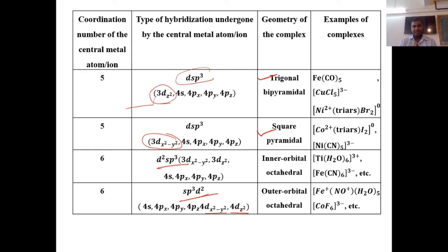Okay, so this is all for today's lecture. This is the very introductory part of the valence bond theory. So this is about the introduction of the valence bond theory.